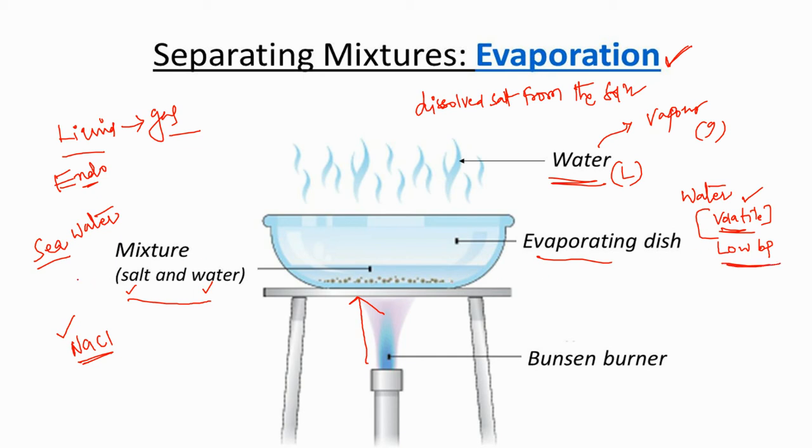I told you salt solution is a homogeneous mixture that has salt and water. Here salt, that is sodium chloride, has a boiling point of nearly 1465 degrees Celsius, and in the salt solution you are observing the water also. The water boiling point is just 100 degrees Celsius. That is why when we are heating the salt solution, first of all the water